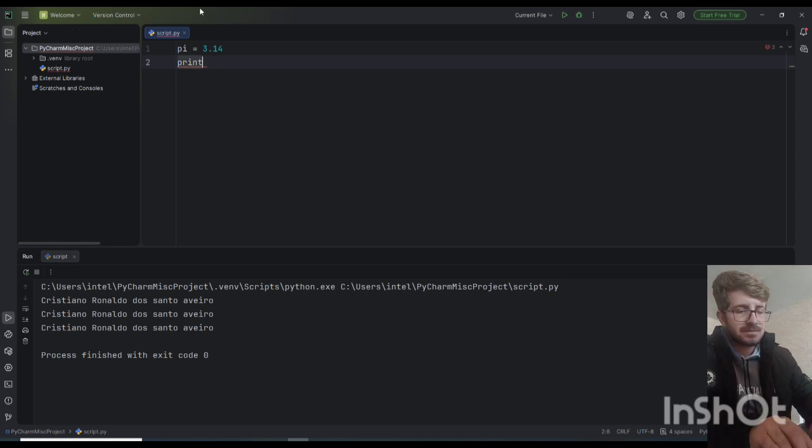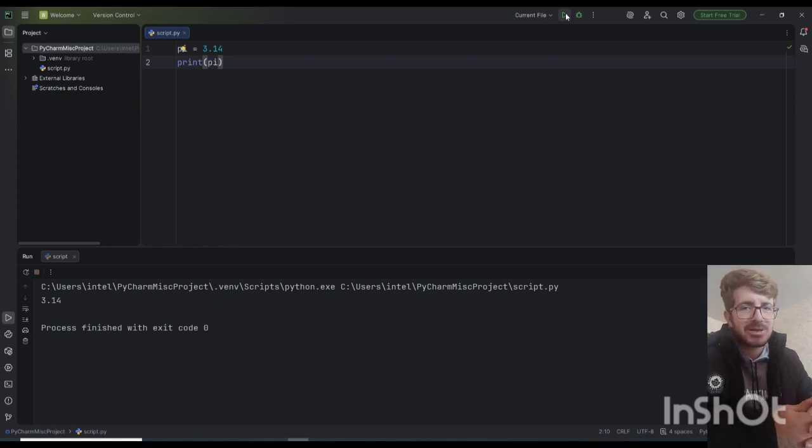Print P, and let's run the code. As you can see, everything is simple, and this way you can store everything you want in a desired name.